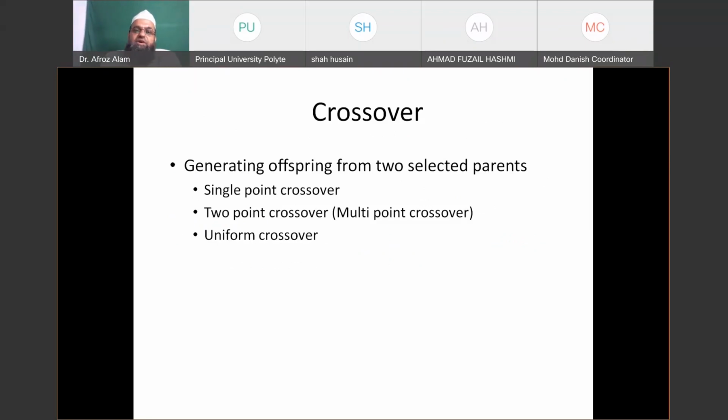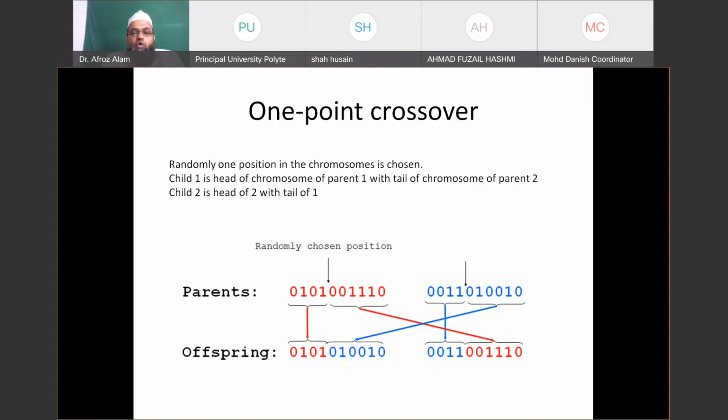So now we will discuss crossover in detail. As stated in the previous slide, now we are going to focus on crossover. Crossover may be single point crossover, 2-point crossover, that is multi-point crossover, or uniform crossover. We just focus on chromosomes having binary variables, that is, genes are binary in nature, like 0 1 0 1, having only 1 or 0.